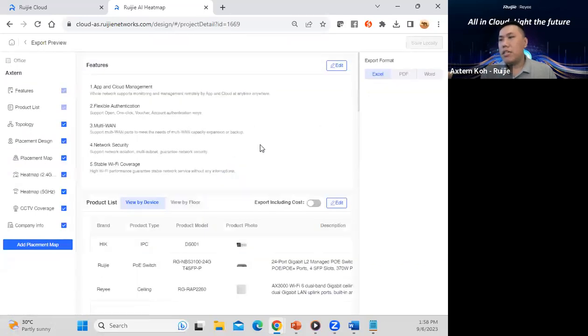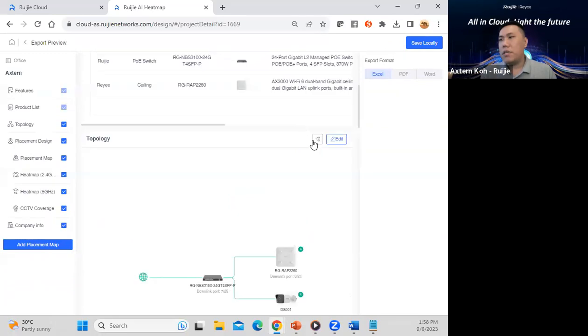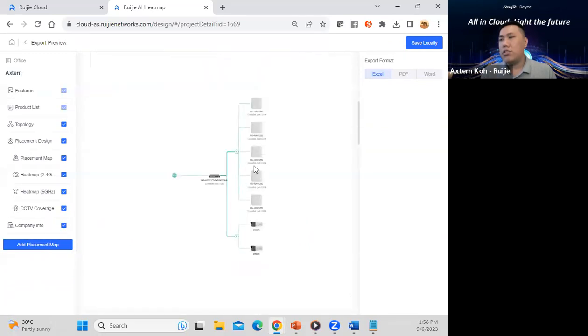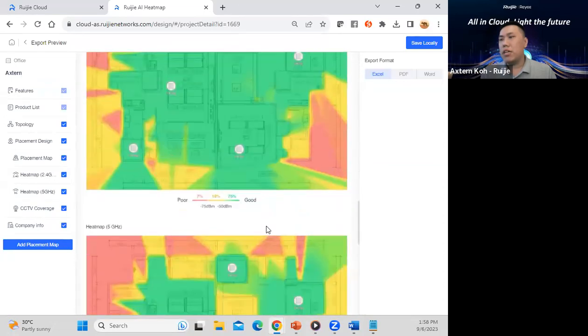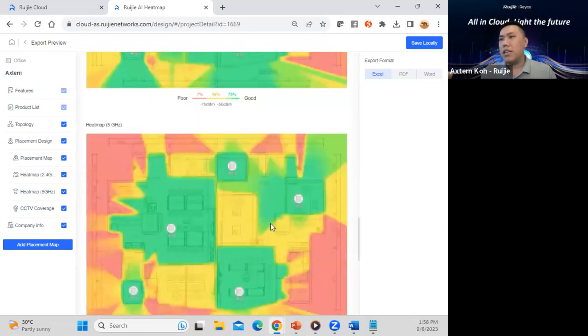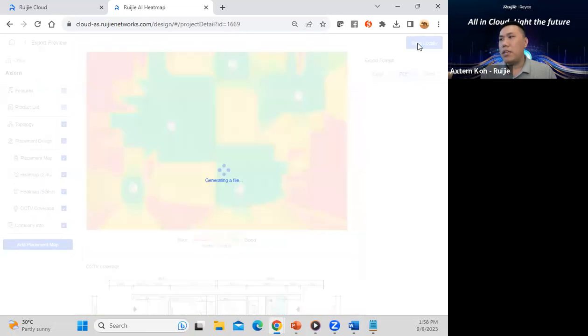Based on the export itself, it will show you more detail. Let's say based on your design just now, you have switches, 5 APs, linked up with 2 cameras, everything. You can easily produce a report, generating this kind of data for your customer as well. You can export as PDF, Word, and so on, and it will generate the files. After that, it will ask you to download.